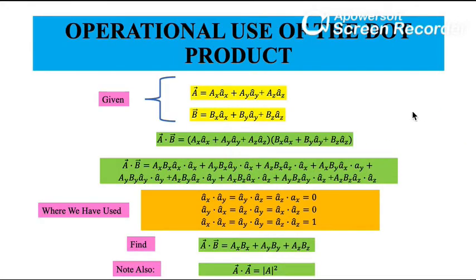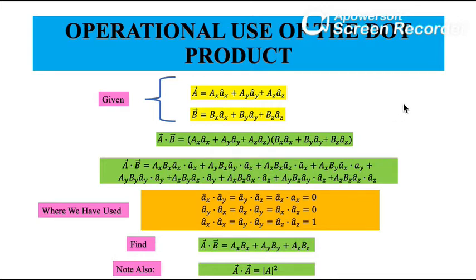Now next is the operational use of dot product. Finding the angle between two vectors in three-dimensional space is often a job we would prefer to avoid, and for that reason the definition of dot product is usually not used in its basic form.